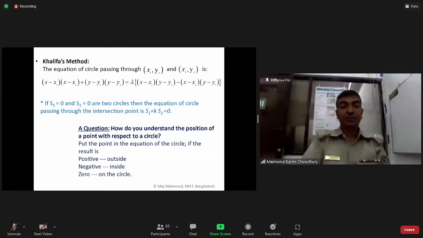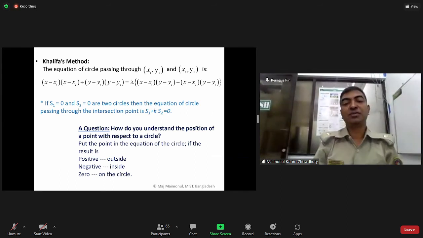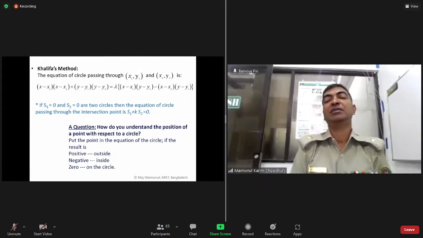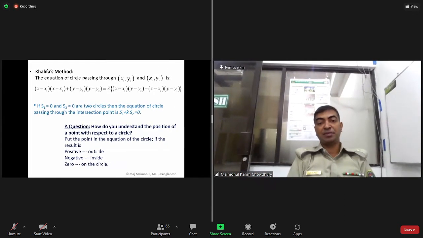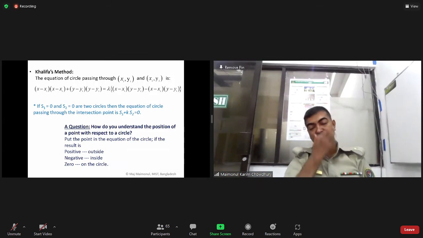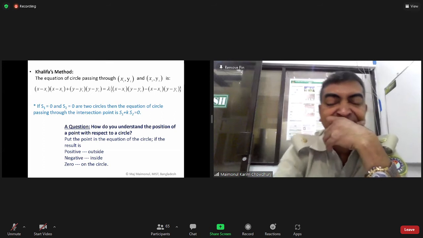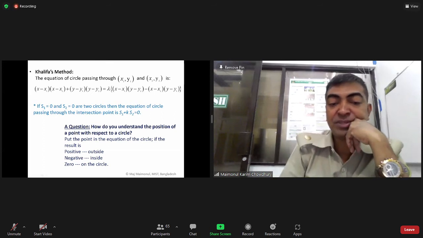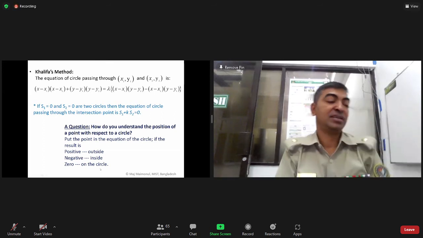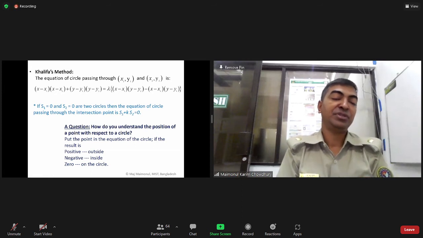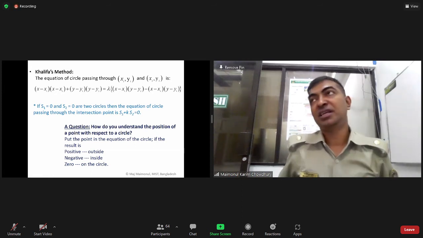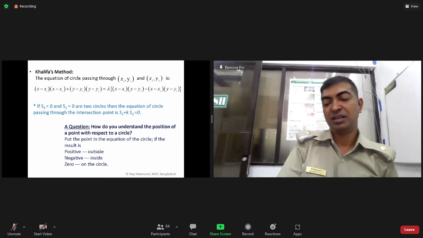Now, S1 and S2 are two circles. Then the equation of the circle passing through the intersection points is S1 plus lambda S2, or K S2, equal to 0. About the position, it is already outside, inside, and on the circle. You already understand from there. Here the position you can take: outside the circle, inside the circle, or on the circle.